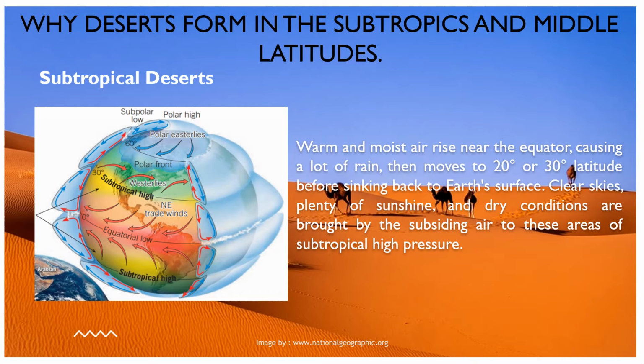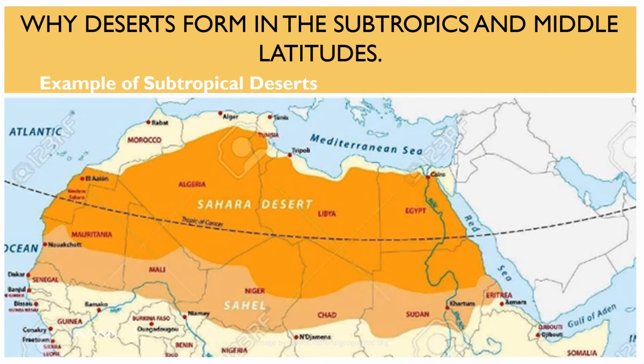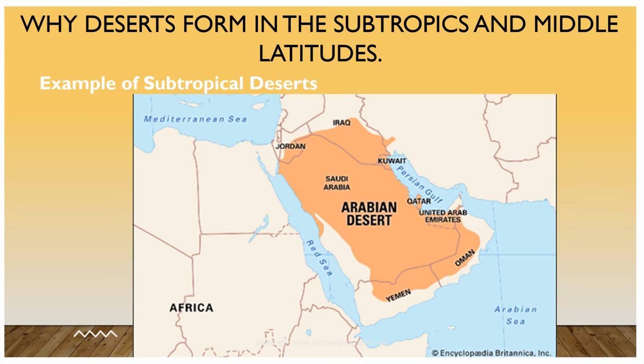Clear skies, plenty of sunshine, and dry conditions are brought by the subsiding air to these areas of subtropical high pressure. An example of a subtropical desert is the Sahara Desert that covers the majority of northern Africa, which is around 10% of the mainland. Another example is the Arabian Desert that makes up the greater part of the Arabian Peninsula, which incorporates the nations of Qatar, Yemen, Oman, United Arab Emirates, Kuwait, and Saudi Arabia.